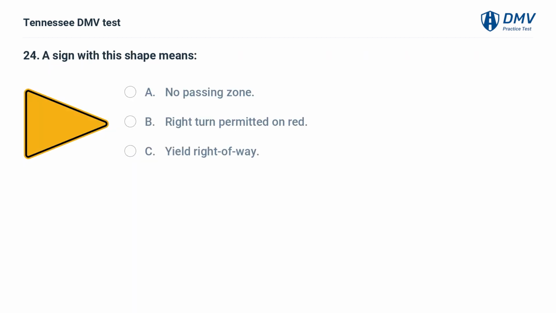A sign with this shape means: A. No passing zone. B. Right turn permitted on red. C. Yield right of way. A. No passing zone. A pennant-shaped sign marks the beginning of a no passing zone.